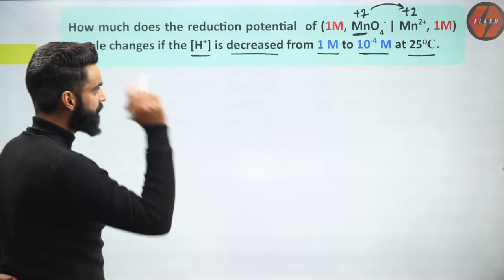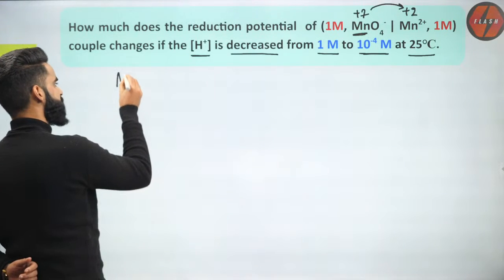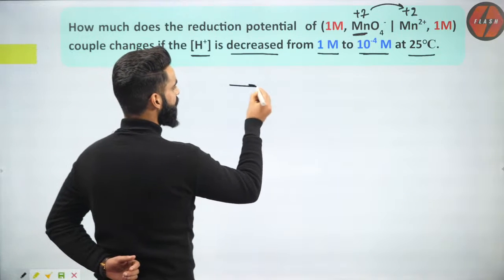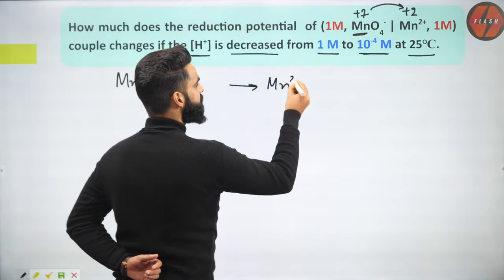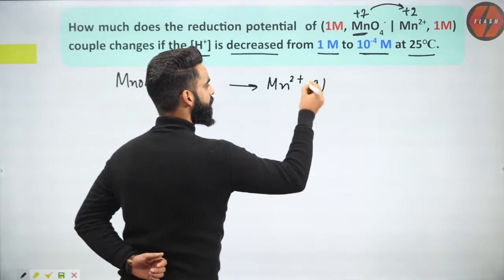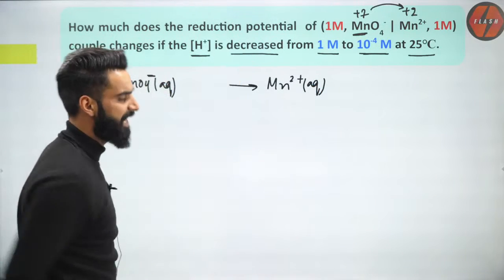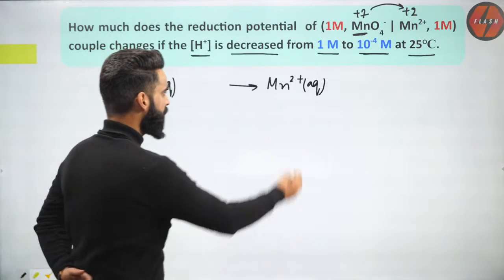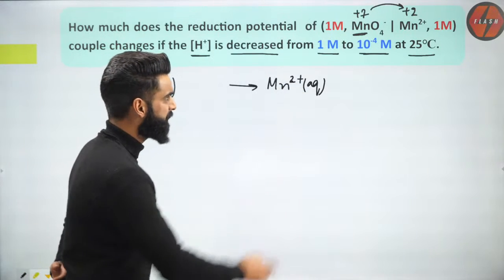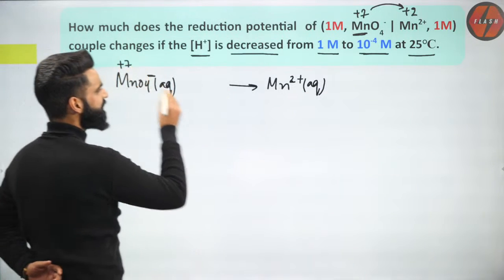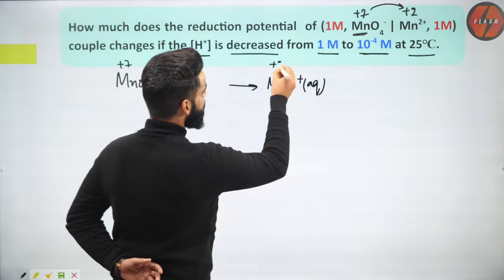So first of all, I'm going to write the reaction. MnO4 negative is getting converted to what? It is getting converted to Mn di positive aqueous. Correct? MnO4 negative aqueous is getting converted to Mn di positive aqueous. Now, first of all, which reaction is it? Plus 7 to plus 2. It's a reduction reaction.